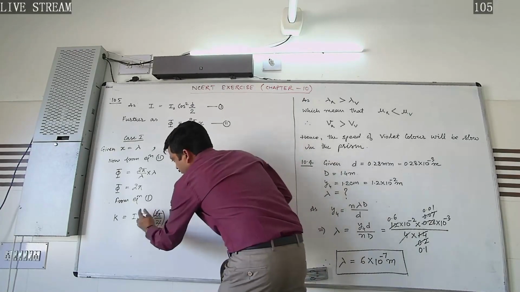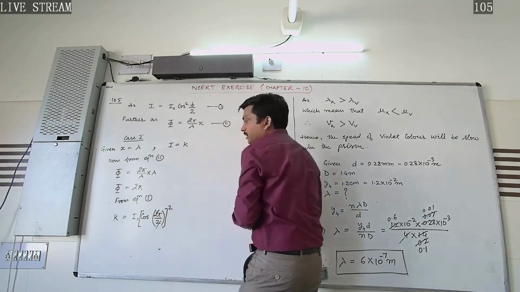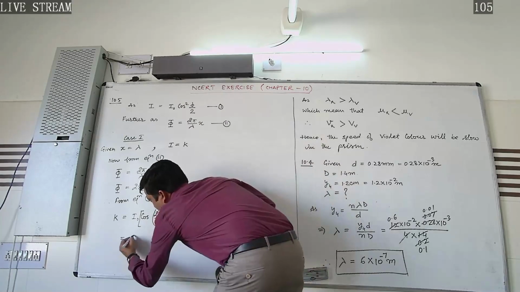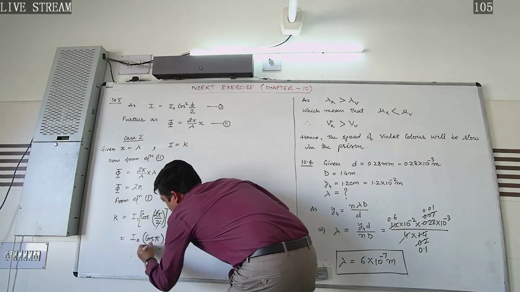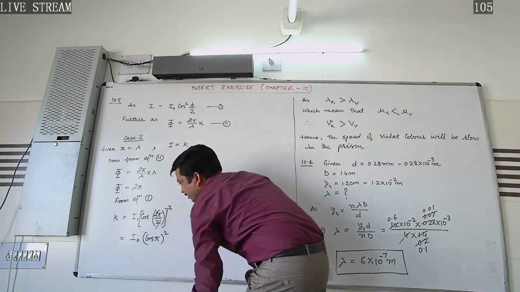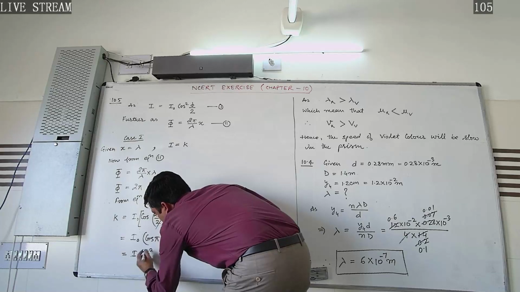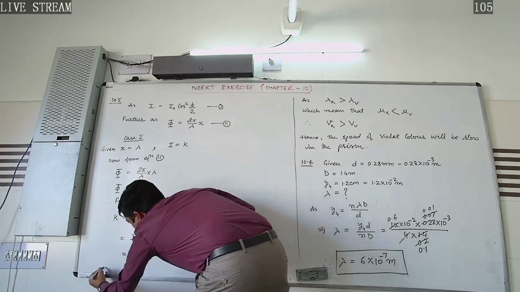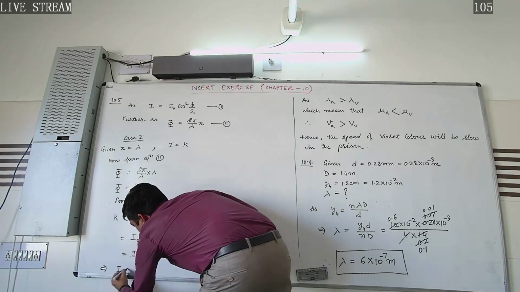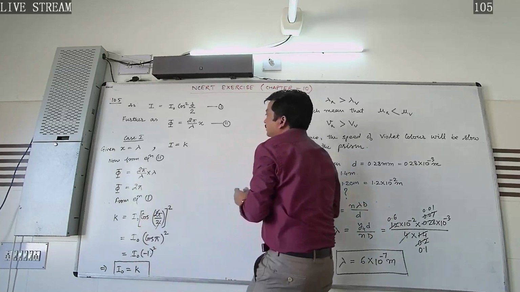We can also write it like that, the meaning is similar. So what we get in the next step, I naught into cos pi whole square, and cos pi is minus 1, so I naught into minus 1 whole square, that will be equal to k, which implies I naught is equal to k units. So this is the value of initial intensity.